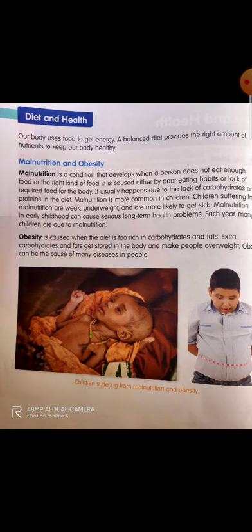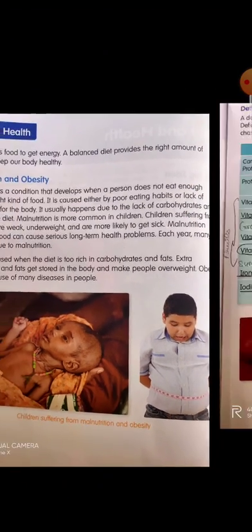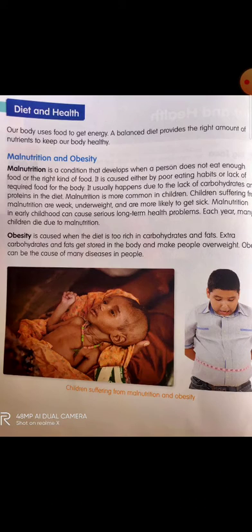Now, can you see in the next picture a big boy is measuring his belly fat? Yes, that is obesity, when the diet is too rich in carbohydrates and fats. Now, what happens with this boy? He is eating a lot of food which is not healthy. He is eating a lot of food of the same quality, of the same nutrients. That is also not good. Extra carbohydrates and fats get stored in the body and make people overweight. See how overweight the boy is.